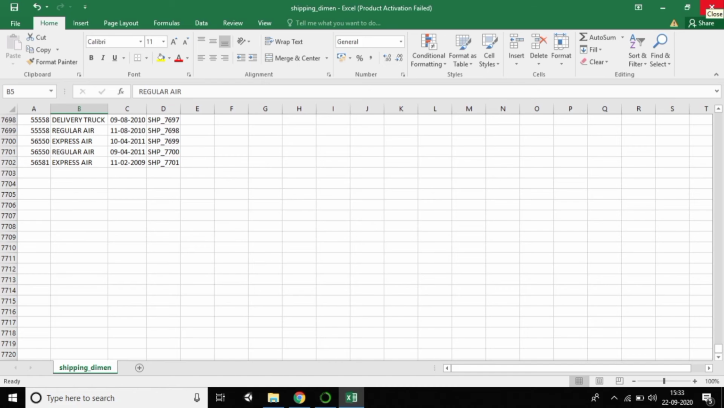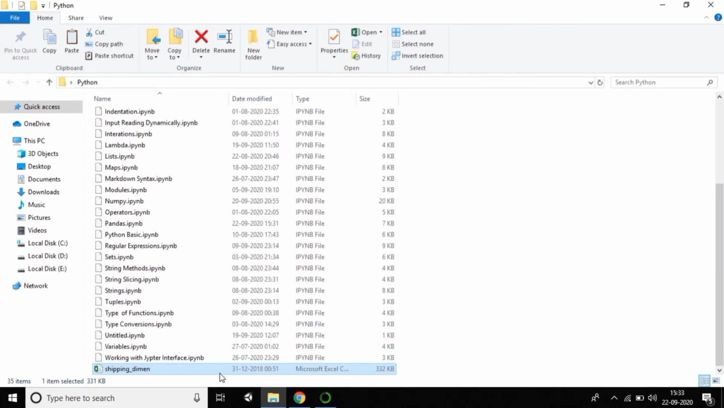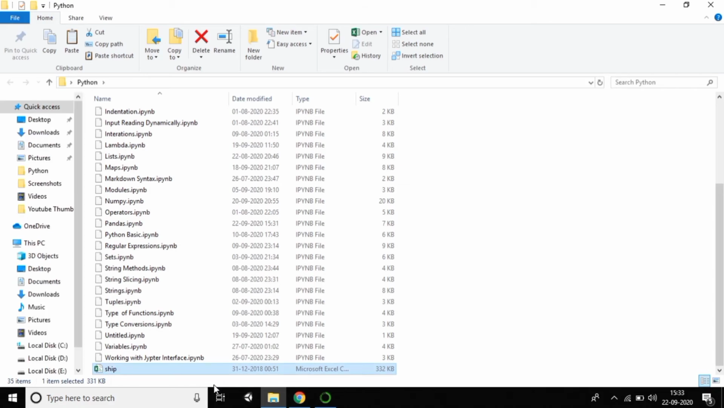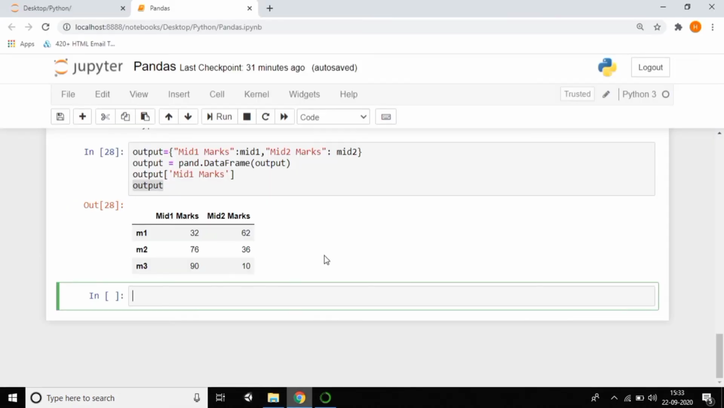I downloaded it. So guys, don't worry, I'm keeping the link in the description. You can also download and use it. I'll rename it as ship data, better to do that. So if you want to use this same data, the link is available in the description. Just go and use it. Of course, I downloaded CSV data.